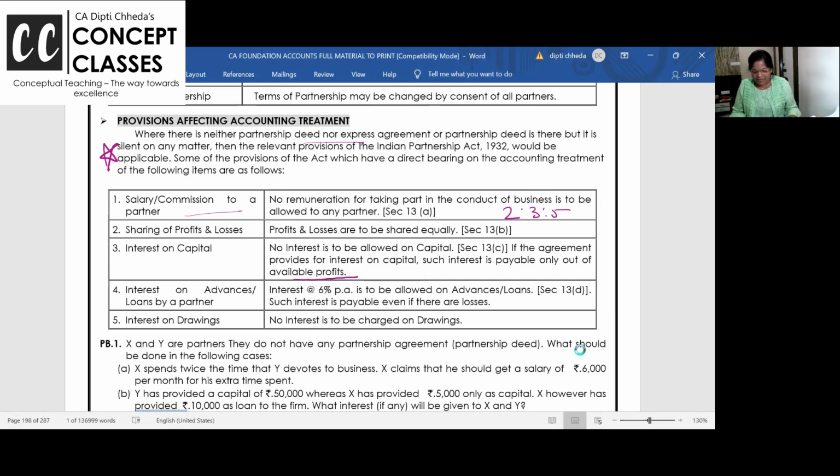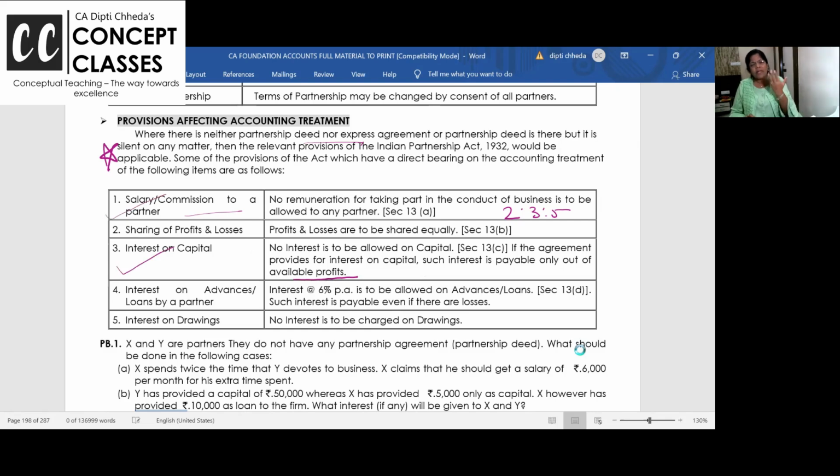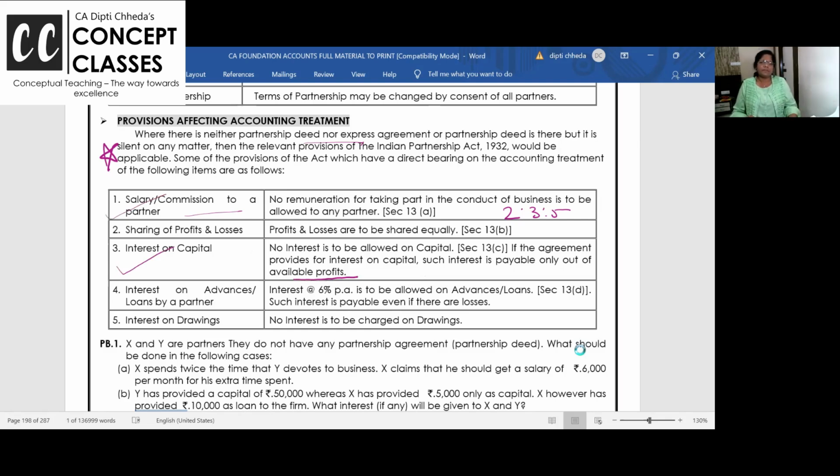Acha, tell me one thing. Salary we are paying because he is putting in extra efforts. Why do we pay interest on capital? What is the reason why we pay interest on capital? A, B, C are partners. Three of them started the business with 1 lakh.